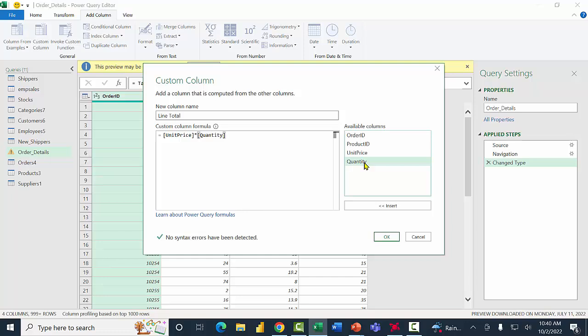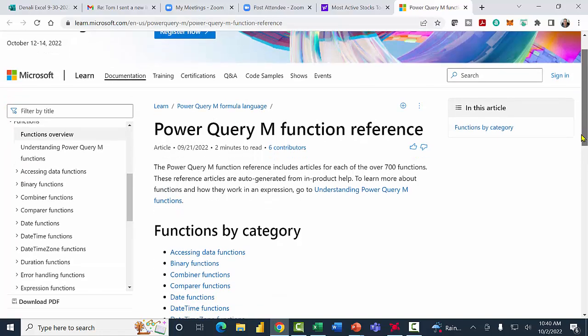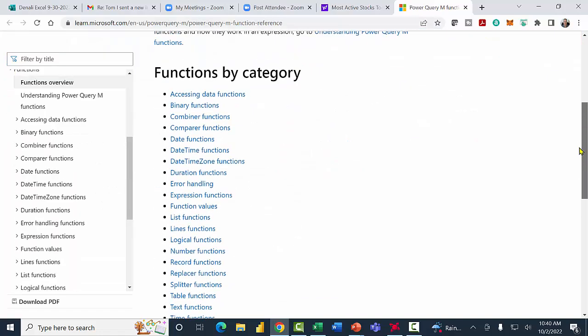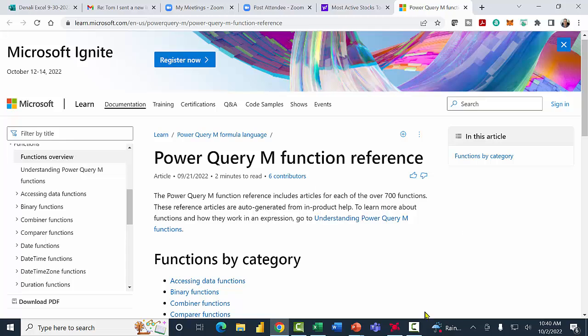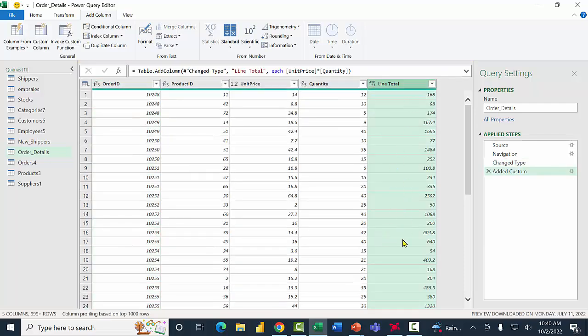Now, everybody, come over here and click on Learn About Power Query Formulas, and you'll see more examples of this. All right, so you should go through this window and you'll find more examples of the formulas. And there's even functions here that you can use as well. So that'll give you some idea to do some more formulas. I'm going to go back into Excel. All right, so I have the unit price times the quantity. It's going to give us the line total. I'll click OK, and there's the line total there.